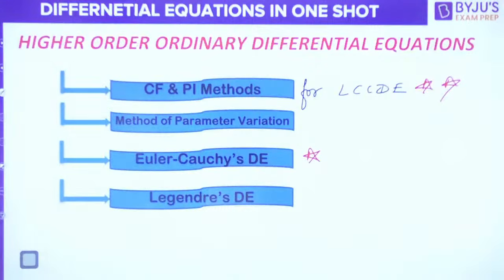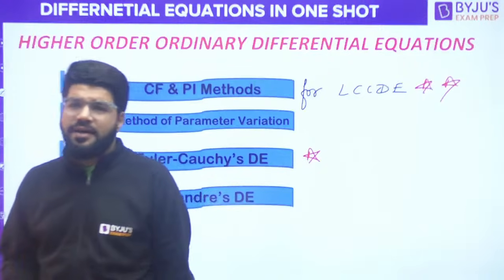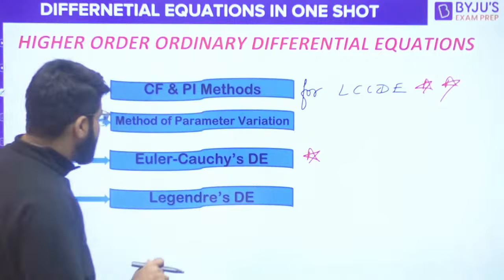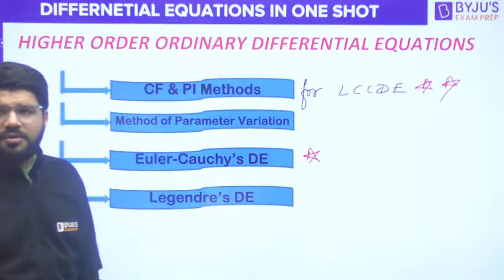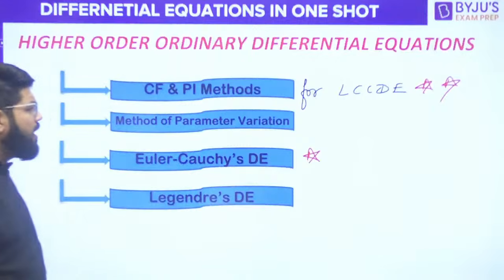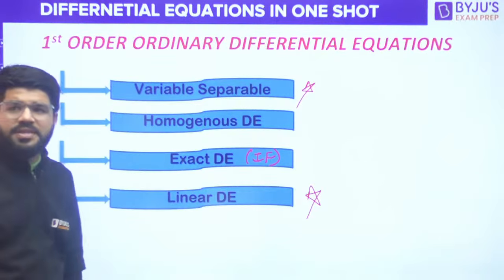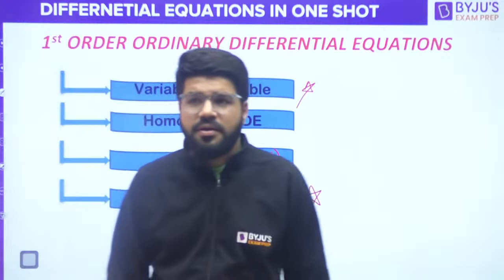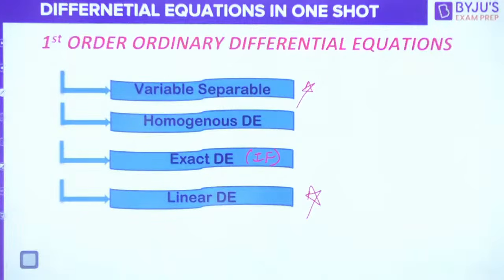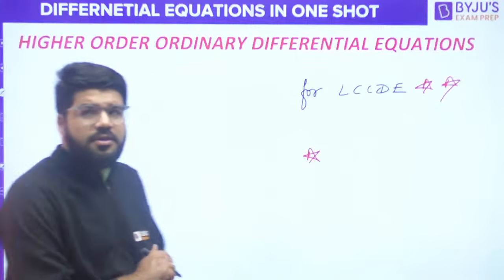Okay. So what we'll do is, let's get started first of all with the first order, then we move towards the higher order. And I again repeat, what are the more important things from this differential equation is Euler-Cauchy, CF and PI method, this one is very, very important. And if I go back to the previous slide, variable separable and linear differential equations are very much important, right?